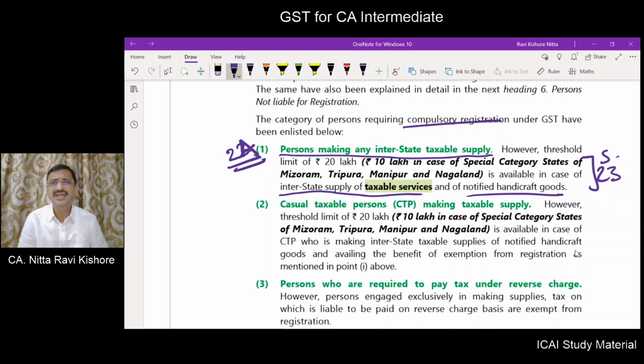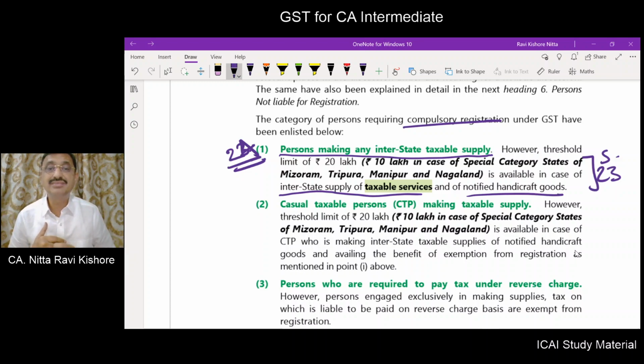So, if you are making interstate supply, compulsory registration is necessary. But if you are making interstate supply of taxable services or notified handicrafts up to 20 lakhs, or 10 lakhs for the 4 special category states, registration is not necessary.